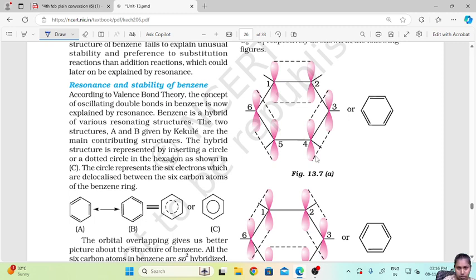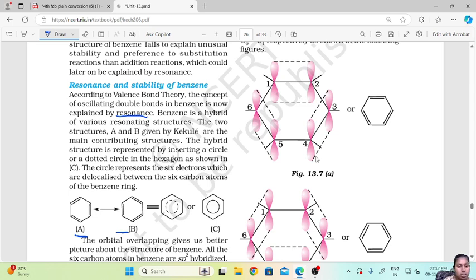According to valence bond theory, the concept of oscillating double bond in benzene is now explained by resonance. Even though Kekulé said that there is an oscillating double bond, the concept was perfectly explained by resonance. Now, benzene is a hybrid of various resonating structures. The two structures A and B given by Kekulé are the main contributing structures.